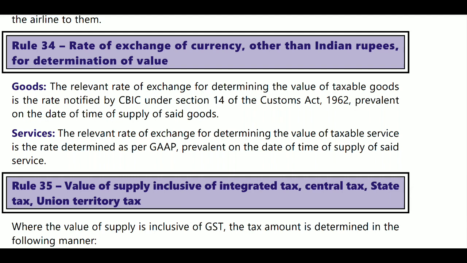Next, Rule 34 relates to the rate of exchange of currency other than the Indian rupee for determination of value. If it is goods, use the rate notified by the CBEC. The CBEC rate will be considered. If it is related to services, then the rate is determined as per GAAP, prevalent on the date of the time of supply.